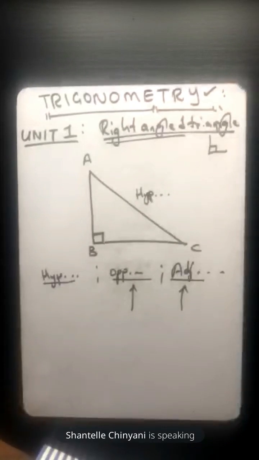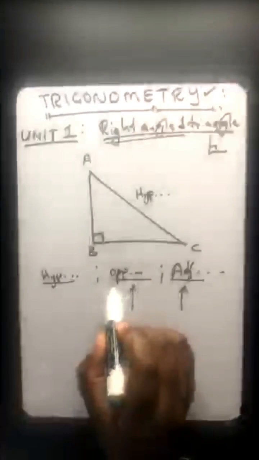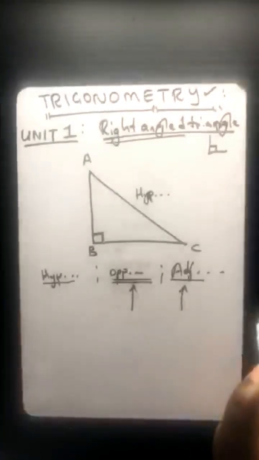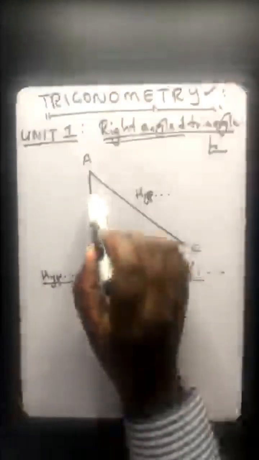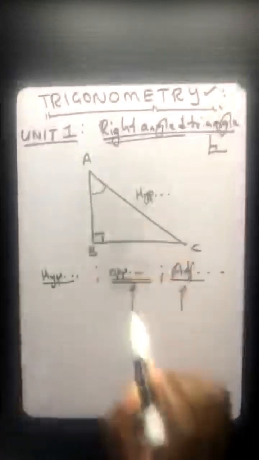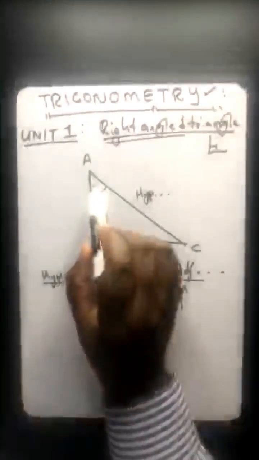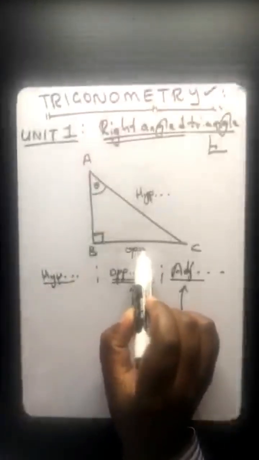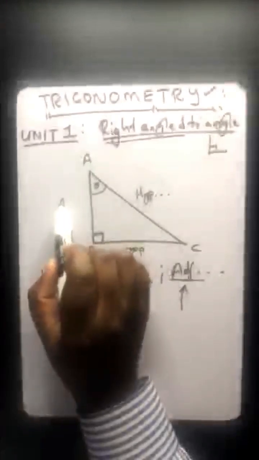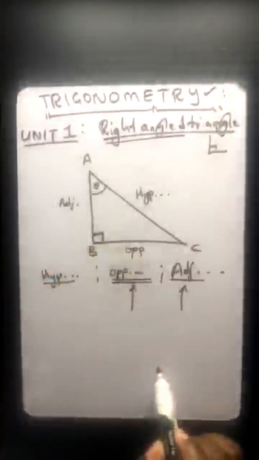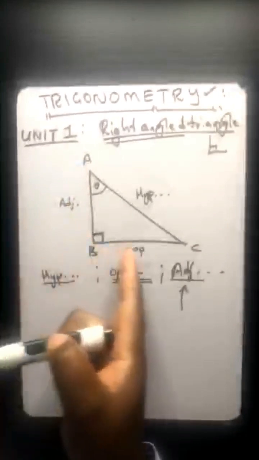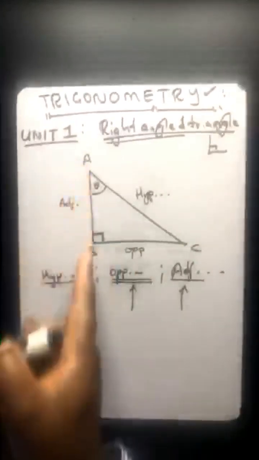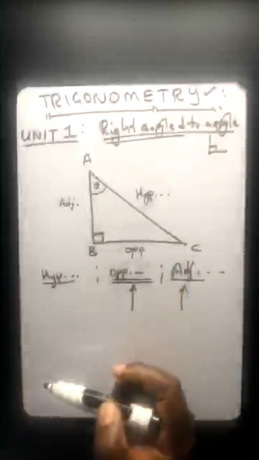Okay, so for you to know which side is opposite, you need a reference angle. What is a reference angle? Once you know where the reference angle is, the side opposite to the reference angle is what we call opposite, and then the other one would be obviously adjacent. That is why you can have this side being adjacent and this being opposite, or this being opposite and that being adjacent. What determines that? It is the position of the reference angle.